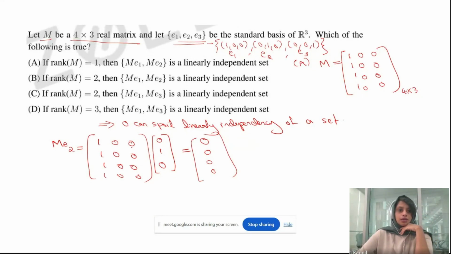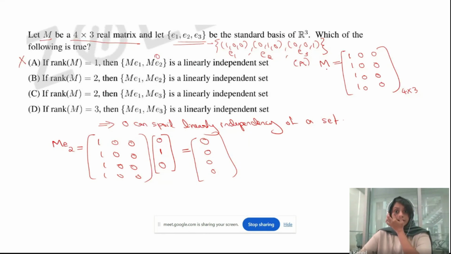Why is this 0? Because in the second column there are no non-zero elements, but here there is a 1. So in the second row and the second column there are no non-zero entries, which means we won't get anything except 0 from here. That is, ME2 will be the 0 matrix. If this is a 0 matrix, it is not linearly independent, which means this option is false.